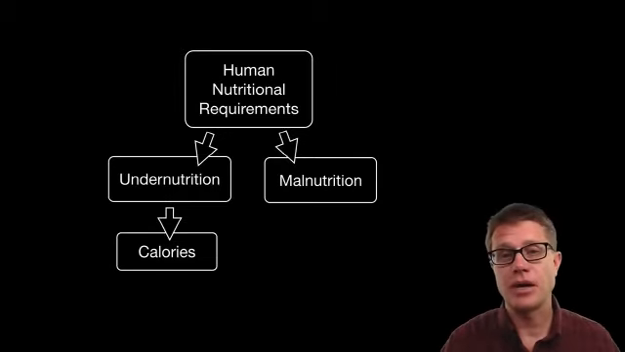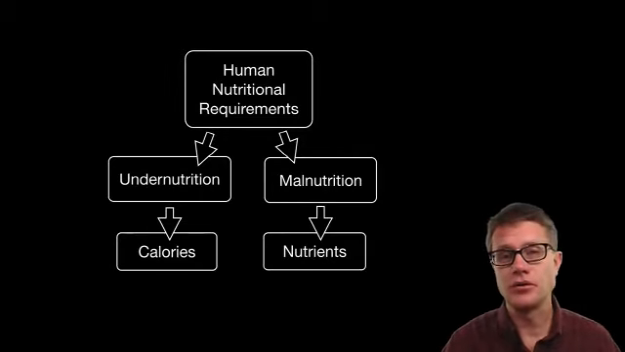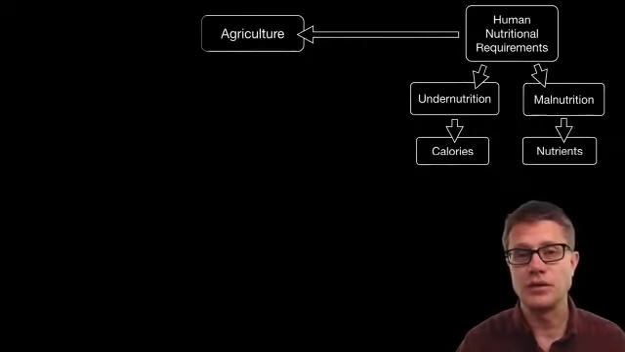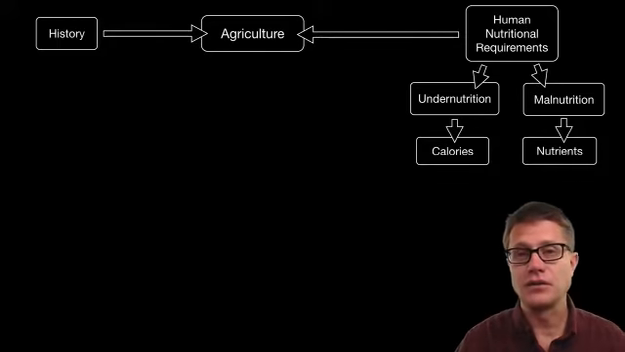A bigger problem is malnutrition. It's when you're not getting the proper nutrients. You're not getting the right proteins, vitamins, minerals in your diet. A growing problem is actually overnutrition, where we eat too much and can lead to things like obesity. Agriculture provides for these needs, and it's been doing so for thousands of years.